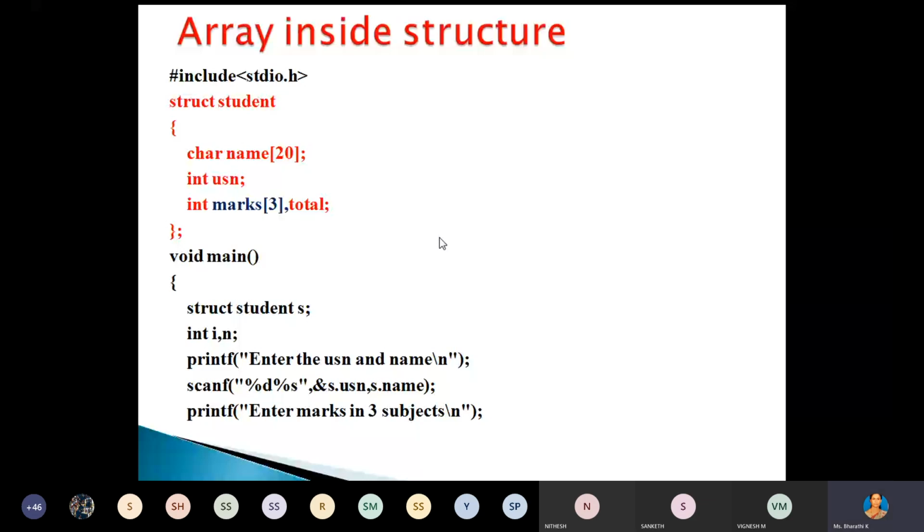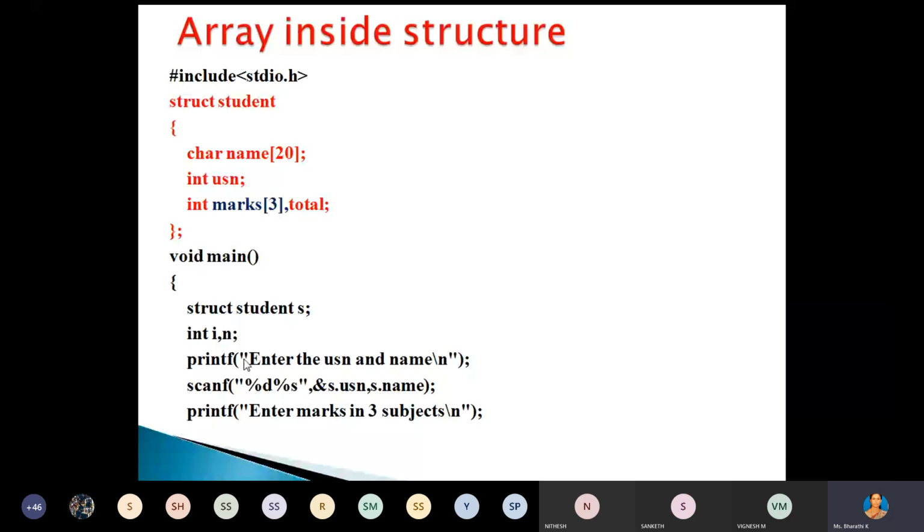Structure name is student. 4 data members: name, USN, marks, and one more data member, total, again of integer type. Then create the structure variable. Declare some local variables: i is for the iteration and n is for the subject.